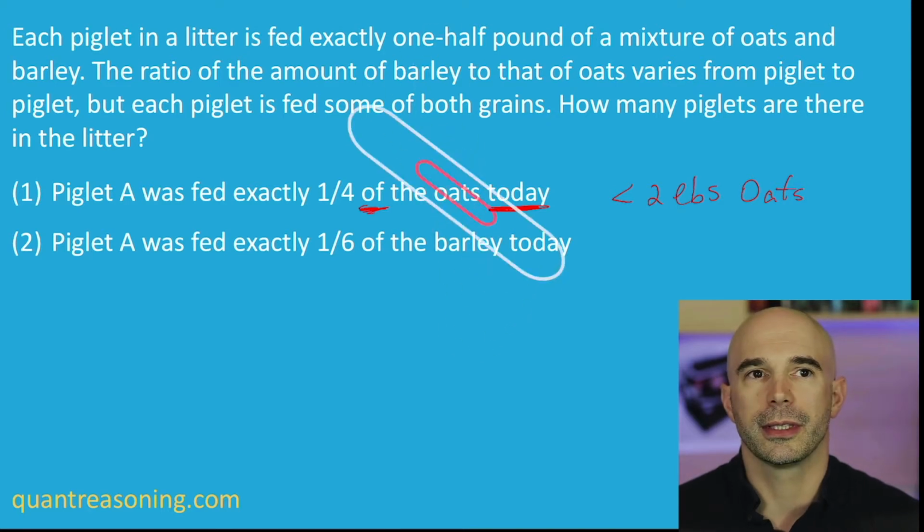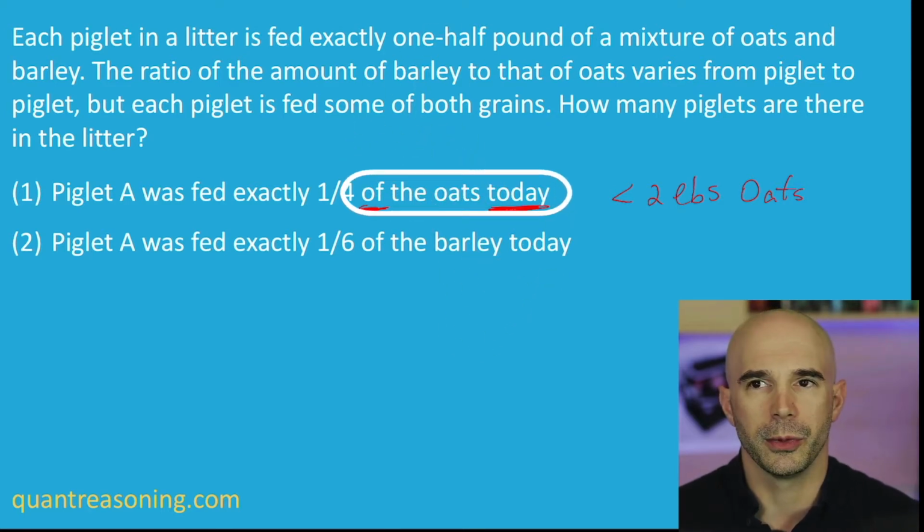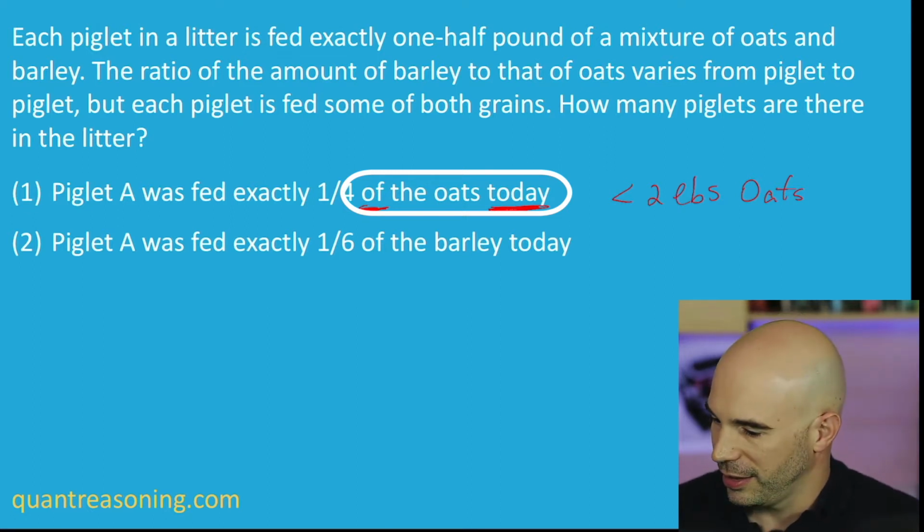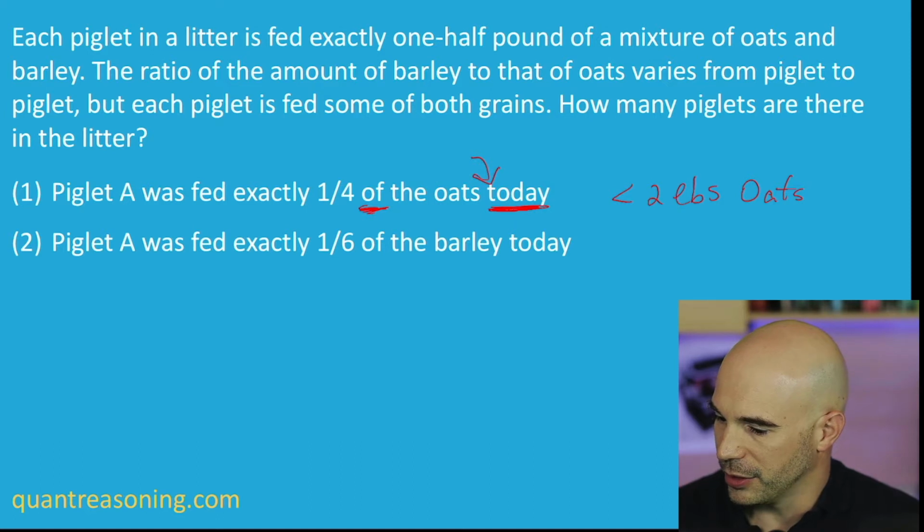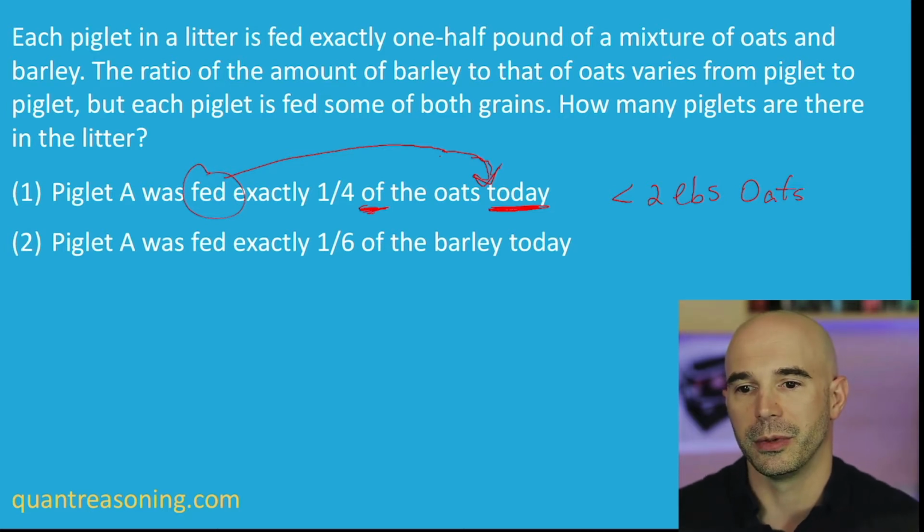When they say of the oats today, of the oats what today? Of the oats cooked today? Of the oats that arrived today at the farm? Well, it doesn't say anything like that, so I guess the word fed is implied in here, because there's no other option in the sentence, so it's implied. That's probably what they would say if it was a sentence correction answer.